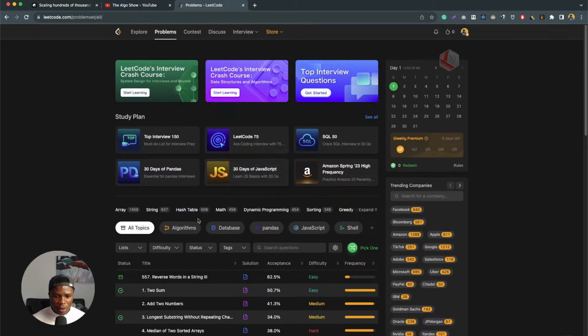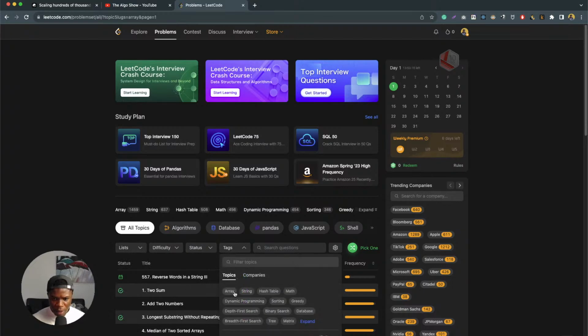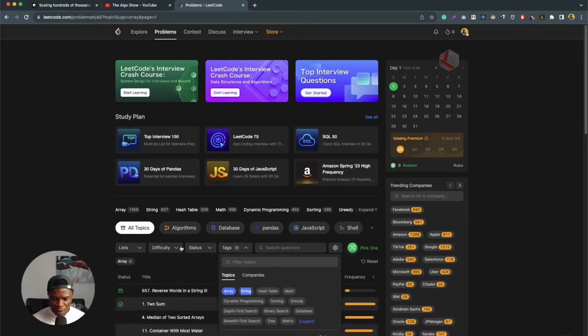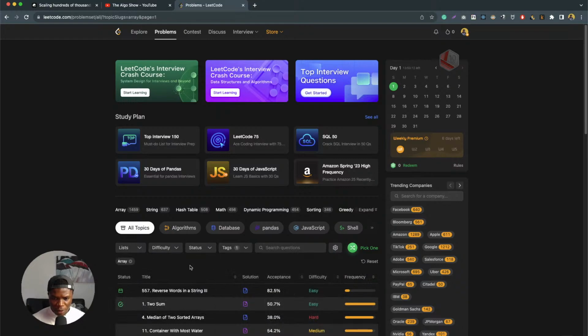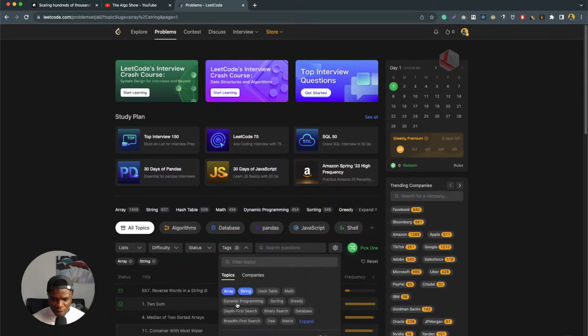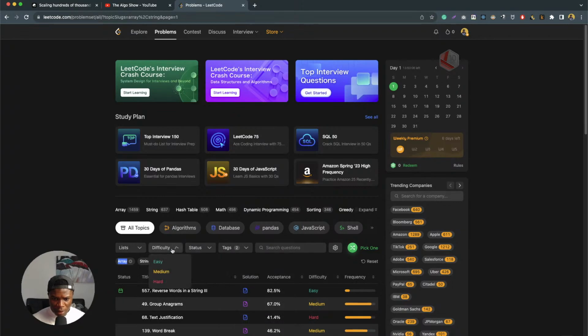So the way I'll be doing this is I will go here, pick a few topics. Let's say arrays and strings, and then set the difficulty to medium because I want to start from medium and then pick a random one. The idea here is to pick a random question and see. Difficulty is medium. Yep.